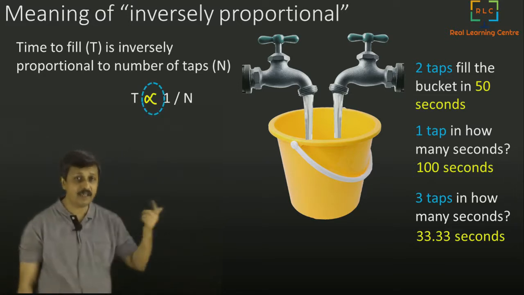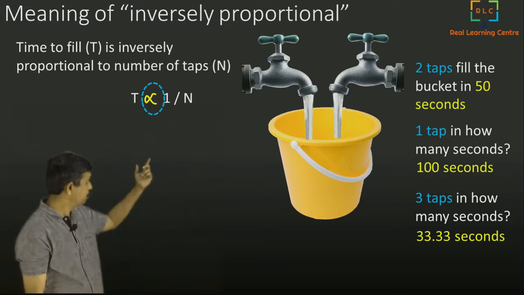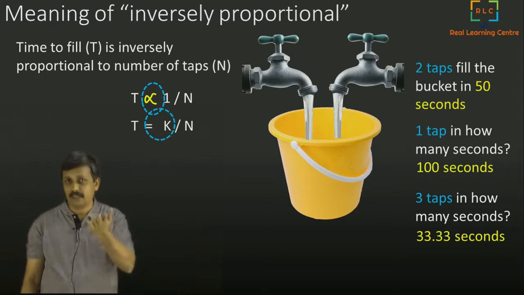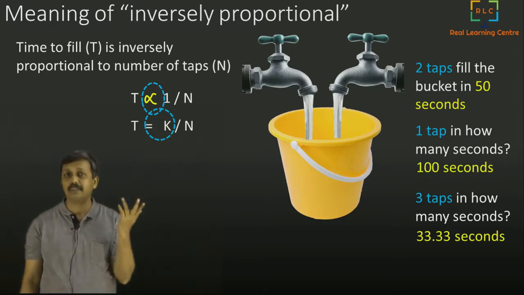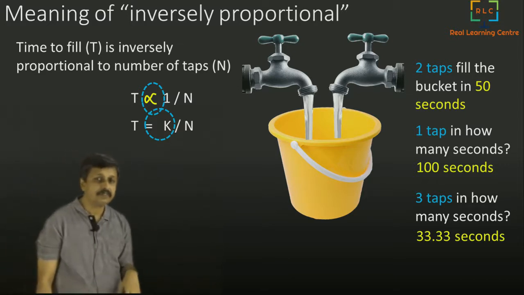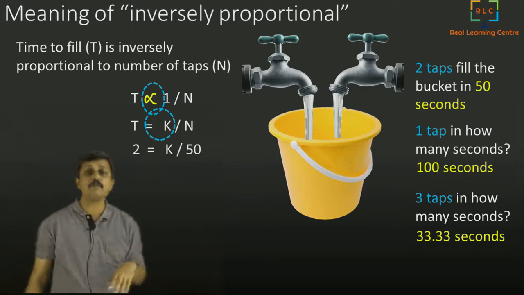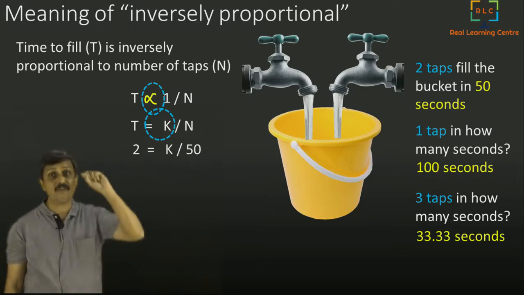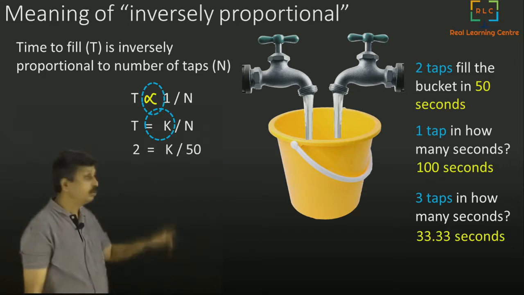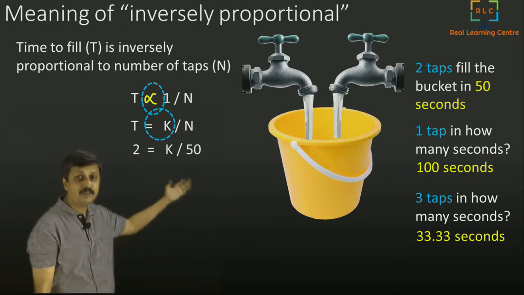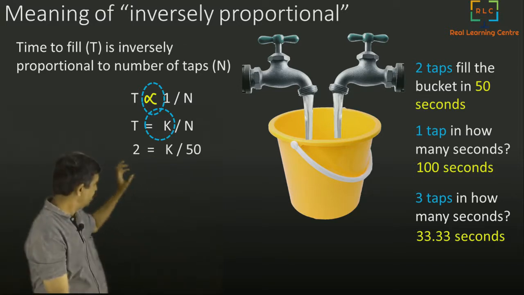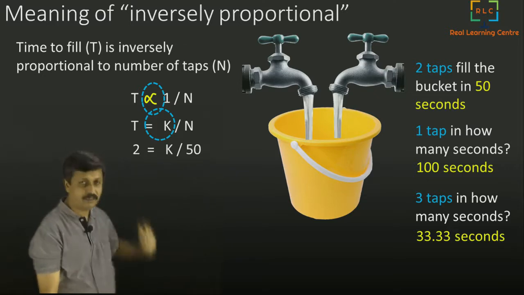So what we do is we are going to basically take out this inverse proportionality sign and introduce an equal to and a k. I talked about how you put equal to and a k in the place of the proportionality sign. That is the technique to solve this. Now once you write that, we are able to find out k by using our first initial data: 2 taps, 50 seconds. You put 2 in the place of t, and 50 in place of n. So I just remove t, put 2 there. I just remove n and put 50 there.